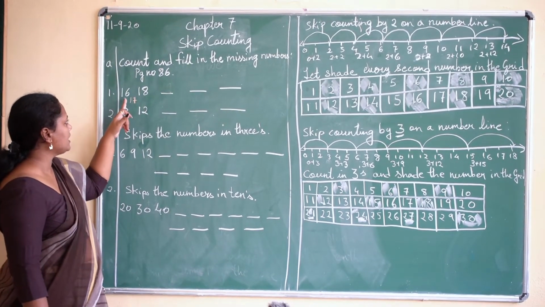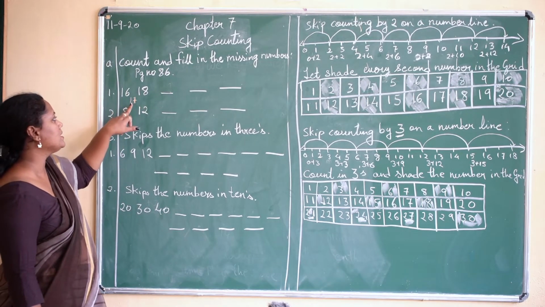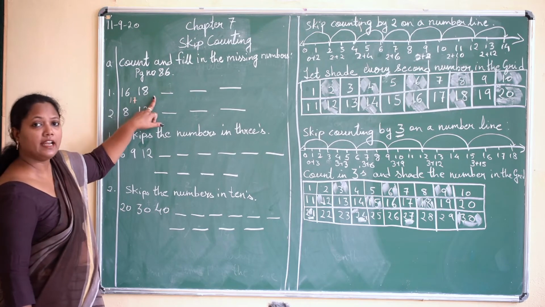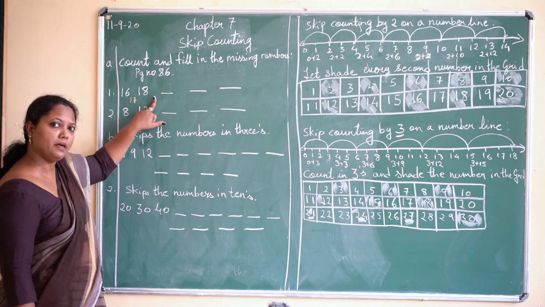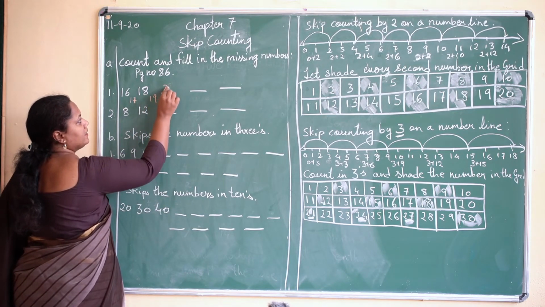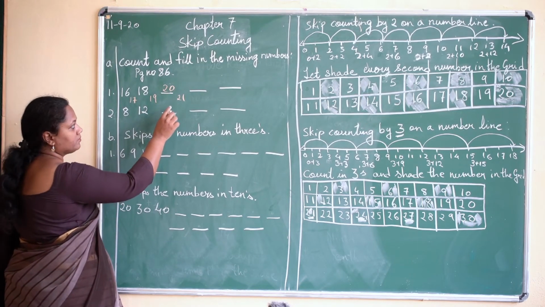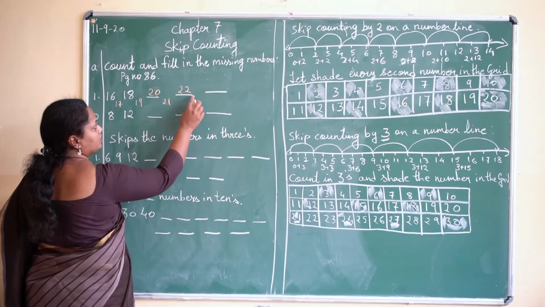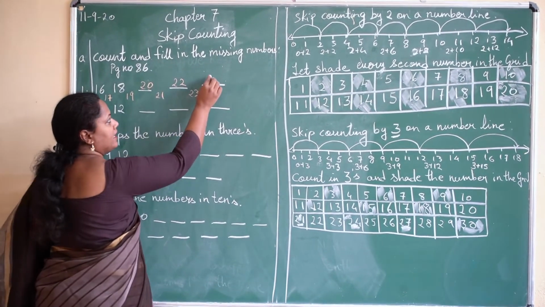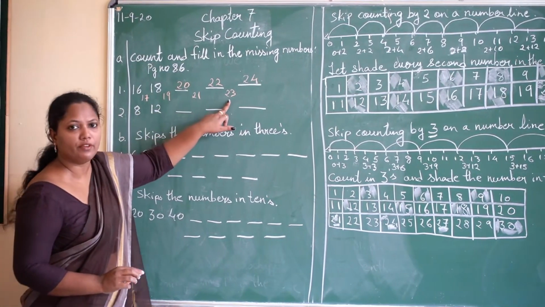Alright, now look at the first question, that is 16 and the next number is 18. Okay, now my one number is missing over here, that is 17. Now same way, after 18 I will skip one number and I will write the next number. That is, after 18 I will skip 19, I will write 20. The next after 20, what number comes? 21. This number I will skip, I will write 22. Then after 22, 23, I will skip this number 23 and I will write here 24. Alright, I have to skip one number over here.